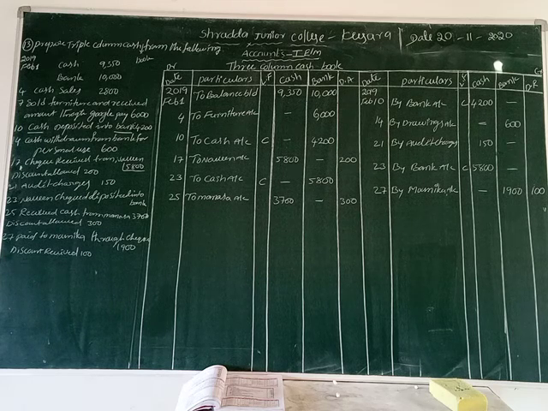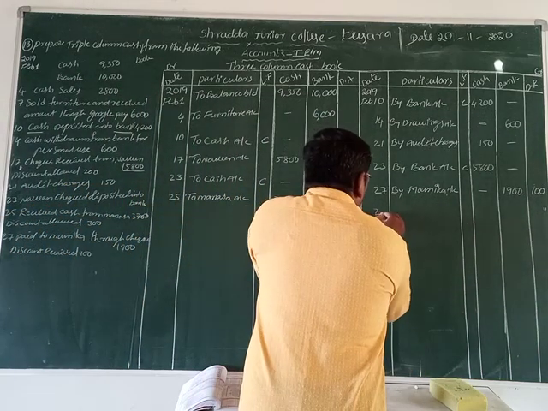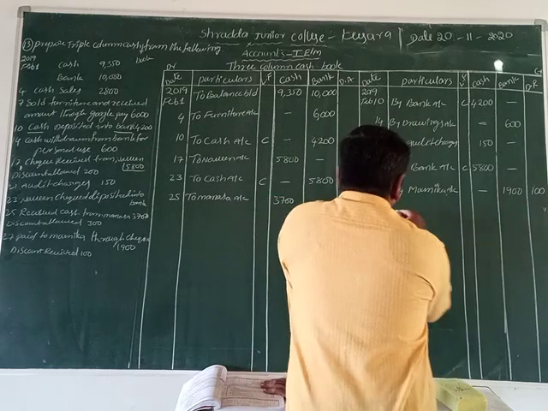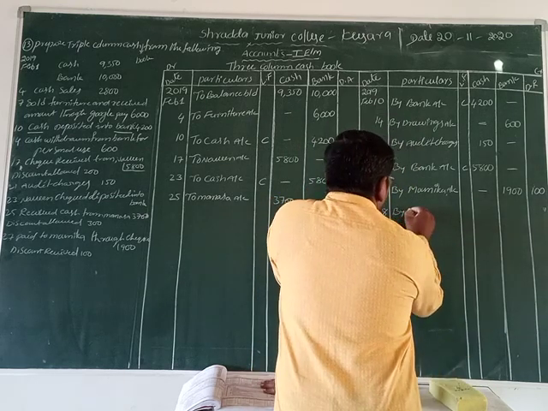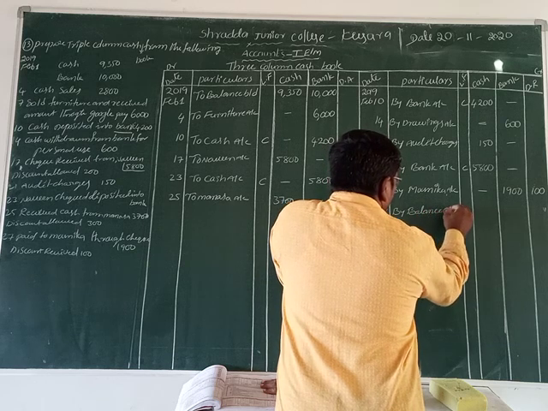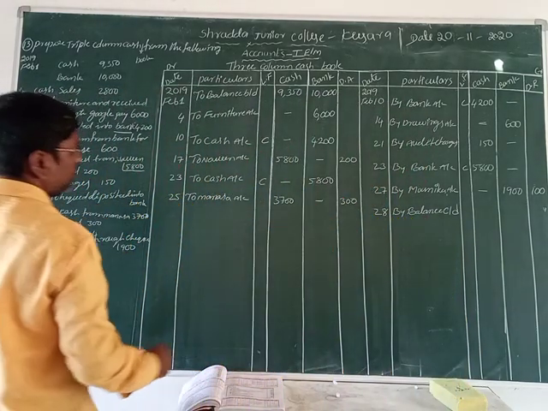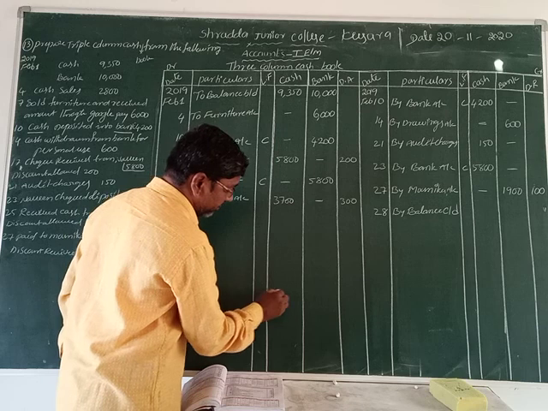How can we make that? Let us see. First of all, we do the total amount of cash and bank on the debit side. Okay now, let us write down the credit side first. February's last date is what? 28th, by balance carry down.